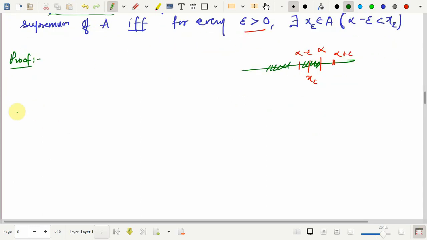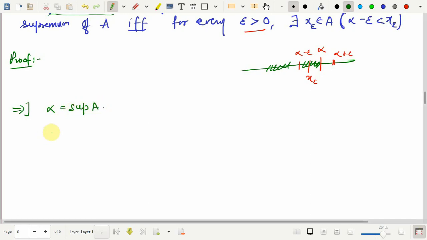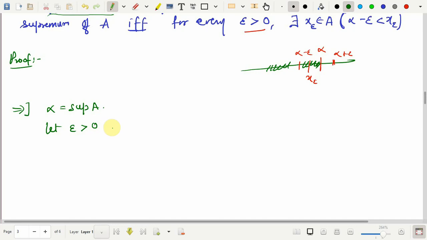So first we will assume that alpha is the supremum of A, and then I have to show that for every epsilon positive there exists x in A such that alpha minus epsilon is less than x. Whenever I want to show anything for all elements in a set, I just take an arbitrary element. So I will let epsilon be greater than 0, arbitrary.